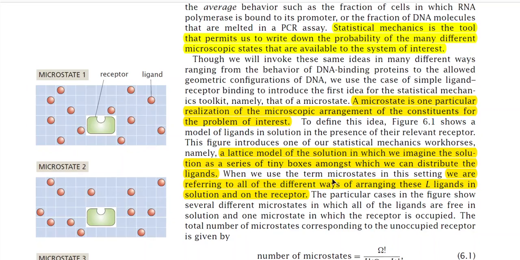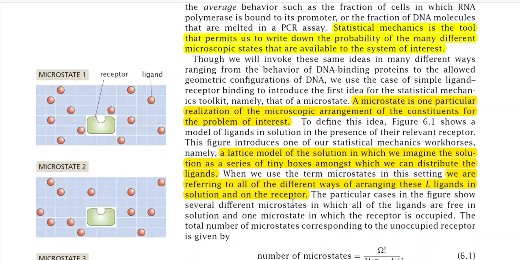When we use the term microstates in this setting, we are referring to all of the different ways of arranging these L ligands in solution and on the receptor. Now I have already introduced the definition of microstates.